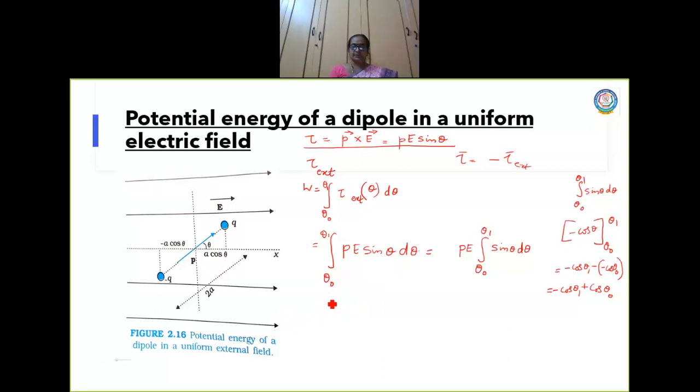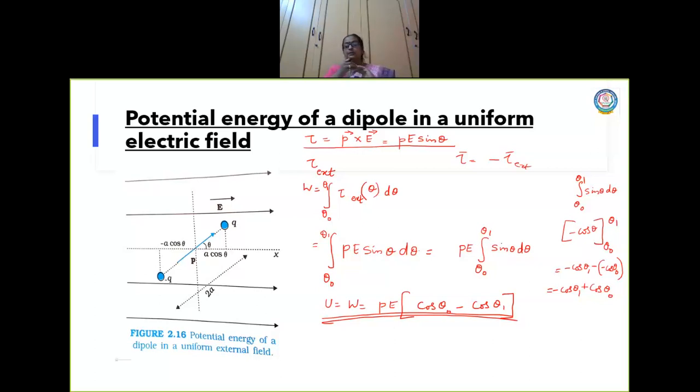Now this is nothing but potential. Work done is nothing but potential, which is equal to PE times cos theta naught minus cos theta 1. So this is nothing but the potential energy of the system. This is the work done, which is stored as potential energy, with an angle of inclination theta, right? Now here also I can consider the value of theta.